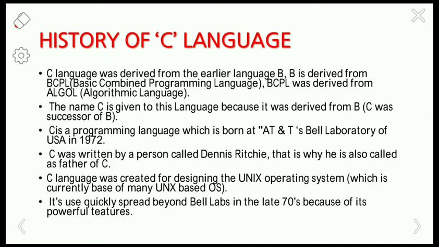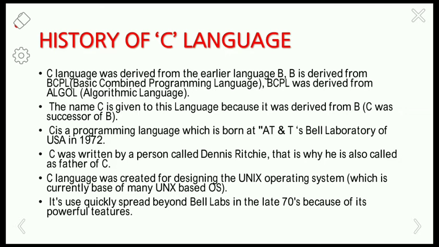C is a programming language which was born at AT&T Bell Laboratory of USA in 1972, because it was intended for use in the Unix operating system.